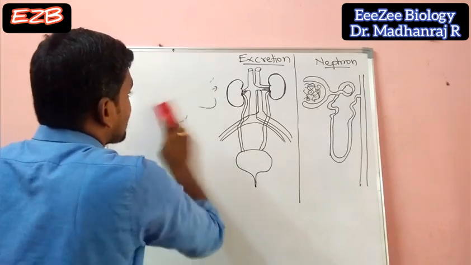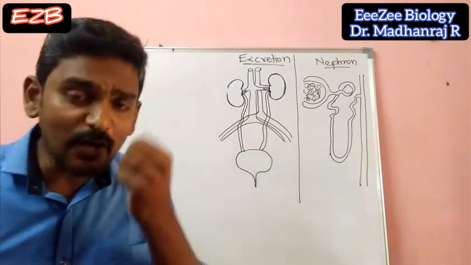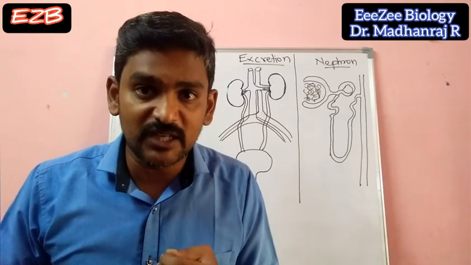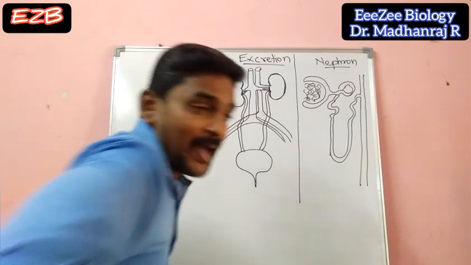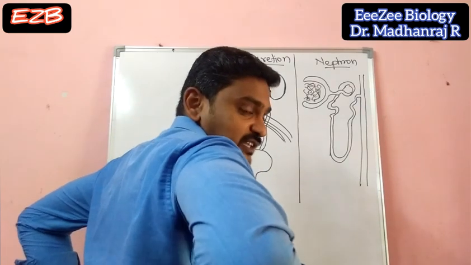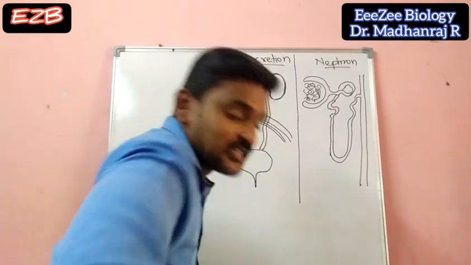That organ is called the kidneys. A pair of kidneys will be there. Where can you find these kidneys? They are present in the abdomen. In the back side of the abdomen you can see the kidneys. The backbone will be there, right? On adjacent sides of it you can see the kidneys.